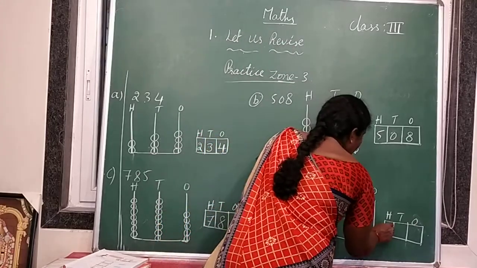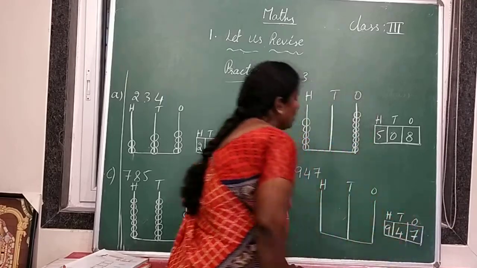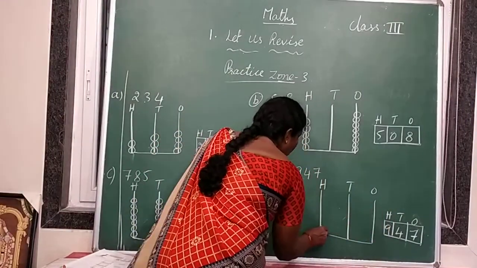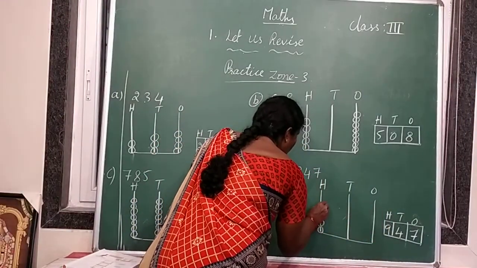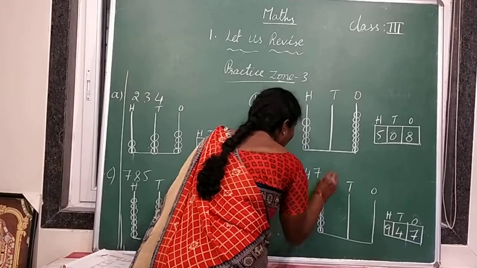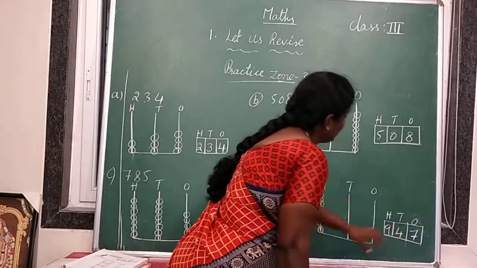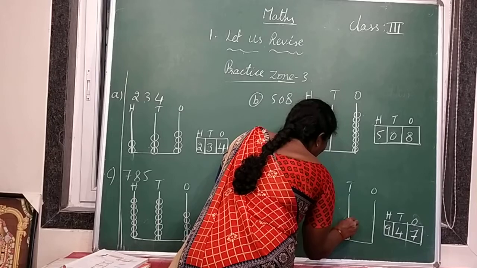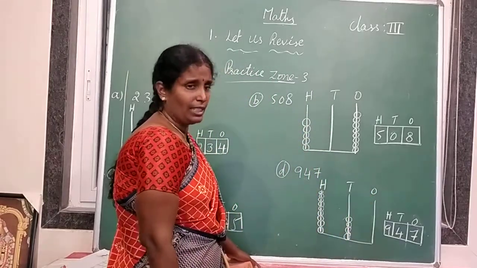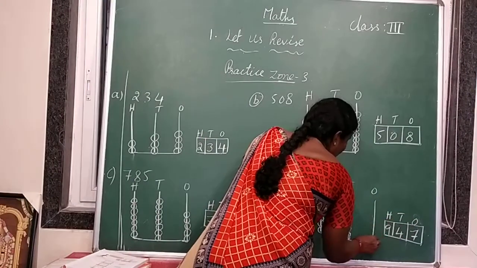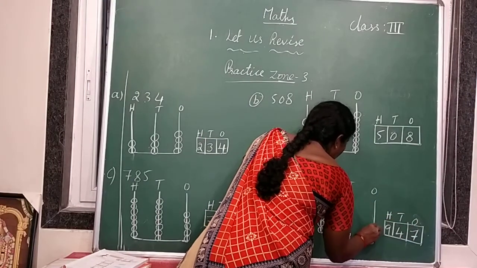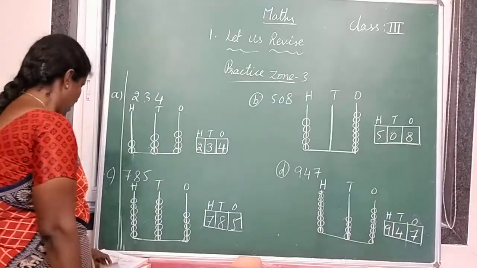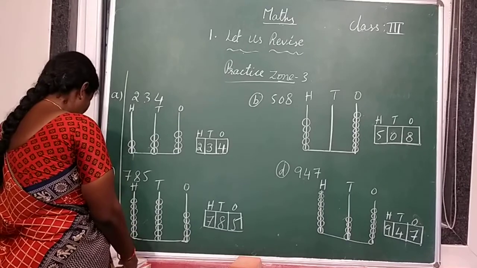9 hundreds, 4 tens and 7 ones. Now represent that number on the abacus. So 9 hundreds are there now. 1, 2, 3, 4, 5, 6, 7, 8, 9. And next, how many tens are there? 4 tens. So 1, 2, 3, 4 tens. How many ones are there? 7 ones. So 1, 2, 3, 4, 5, 6, 7 ones. Completed, children? Okay.